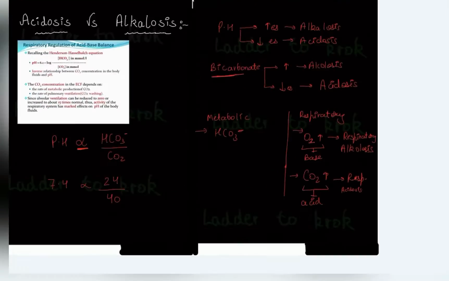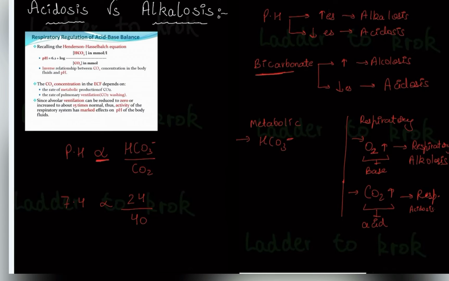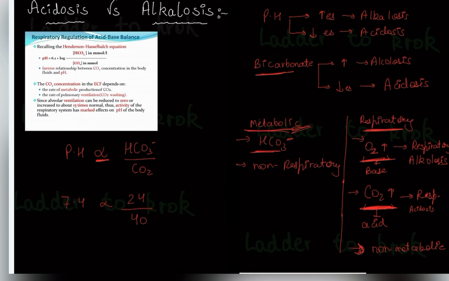acidosis. They have many other names also. We call metabolic non-respiratory, and many also call respiratory non-metabolic. Obviously if this is metabolic, then the other will be non-metabolic. So there are many names, but the concept is this: whenever it is because of HCO3 or any other ion or cation in your body, it will be metabolic. And whenever it is because of only oxygen and carbon dioxide, then it is respiratory acidosis or alkalosis.